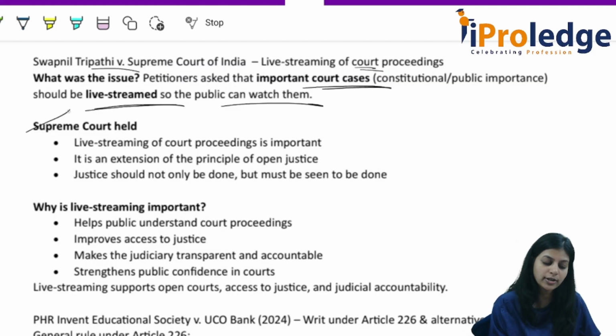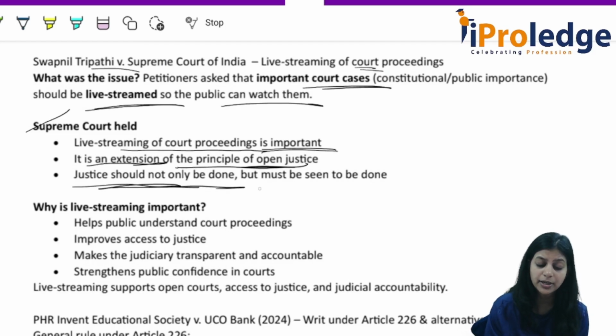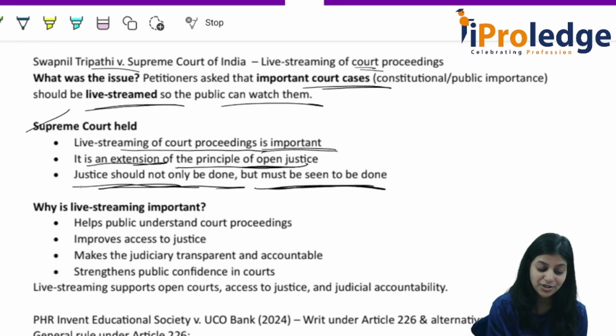So the Supreme Court in this case held that live streaming of court proceedings is important. It is an extension of the principle of open justice. Justice should not only be done but must be seen to be done. Very, very important. Justice should not only be done, it must be seen to be done.